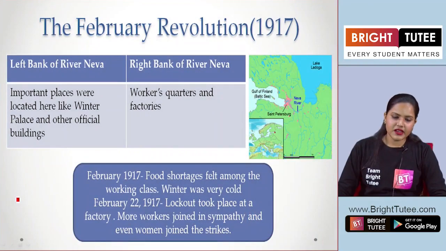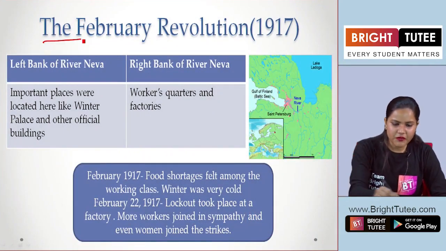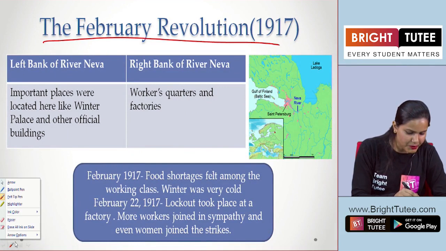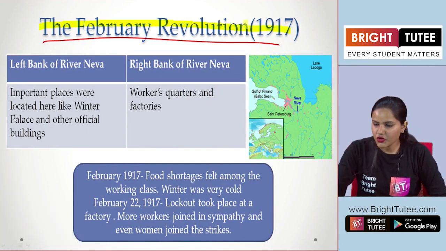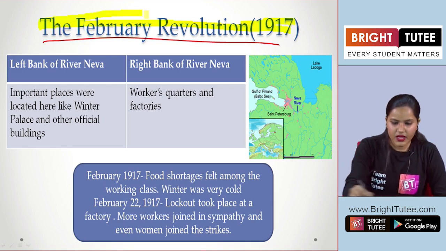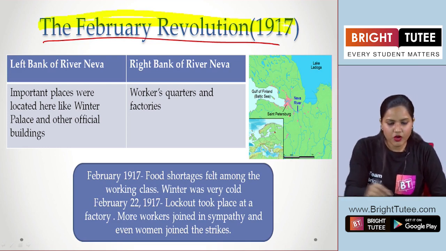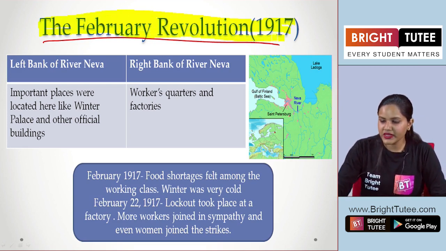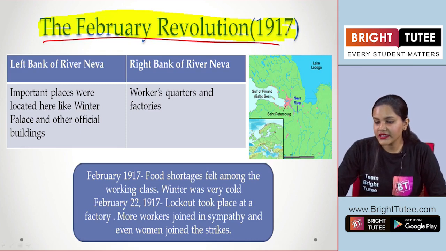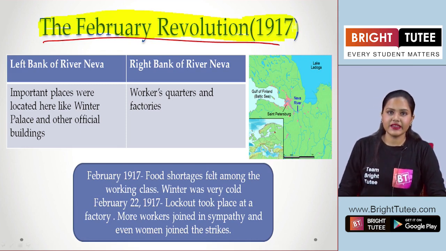Hello students. Now let's talk about the February Revolution that happened in the year 1917. Before this, we talked about the 1905 revolution, and this was the set of events that started with the main event, the Bloody Sunday, right?